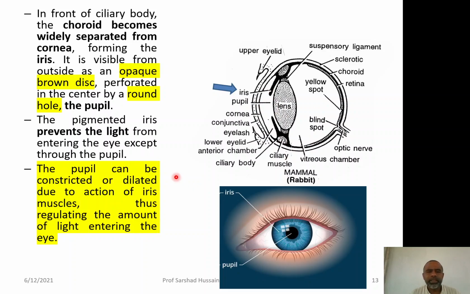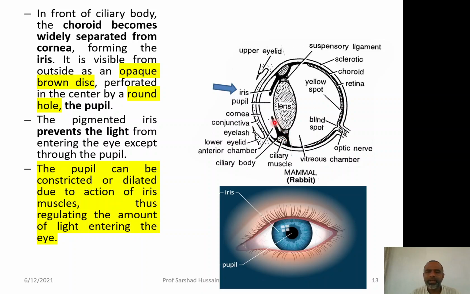The pigmented iris again prevents the entry of the light except at the region of the pupil. So, light can enter the eye only at the region of this pupil, the hole present between the iris. This pupil can be constricted, so it can be withdrawn behind, or it can be dilated, so it may reach anteriorly, due to the action of the iris muscle present behind.